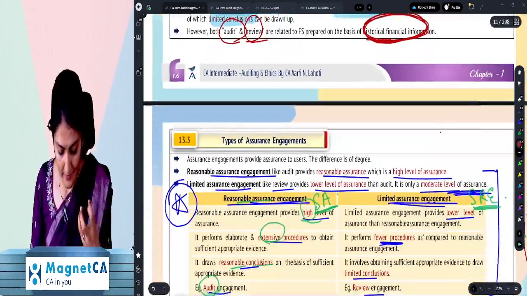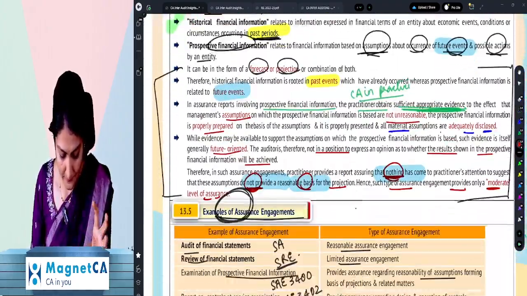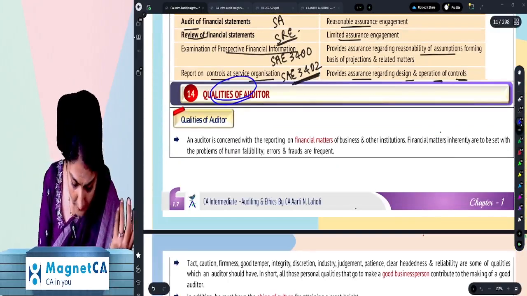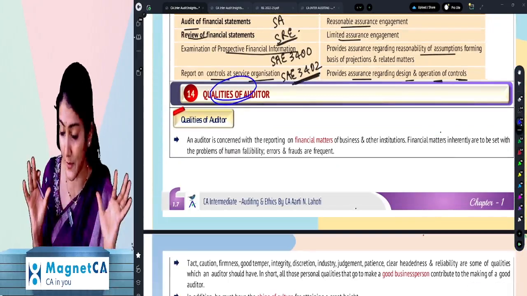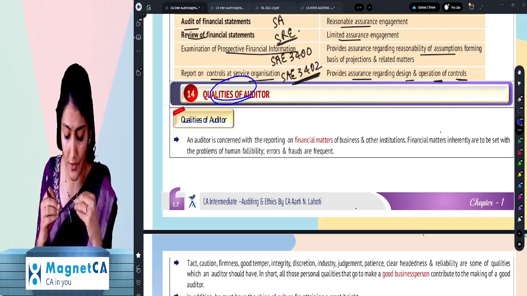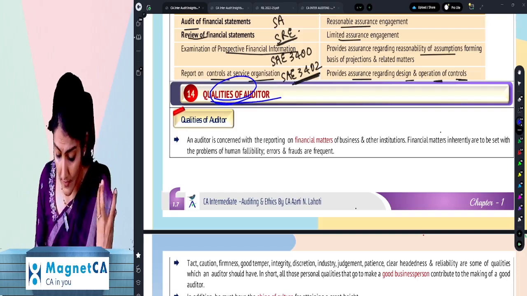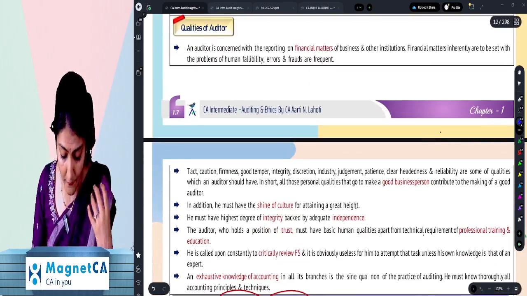Okay, and then after that we have the examples and all, and then here you have the qualities of an auditor, so something left in between. So we'll just look into that point of the qualities of an auditor. Right, so what does it say? What should be the qualities of an auditor?